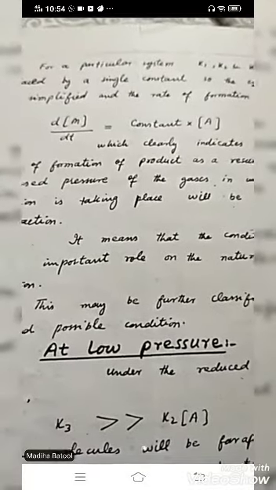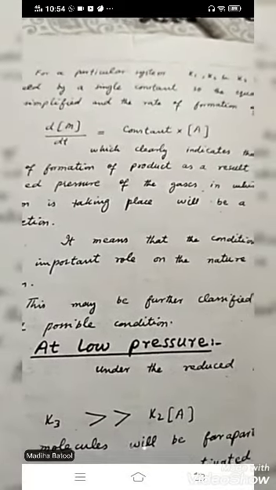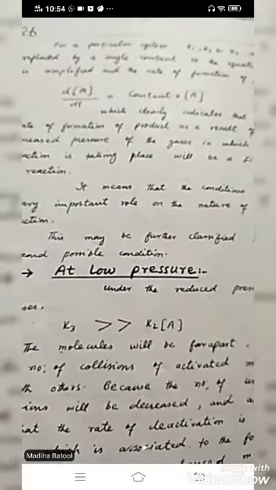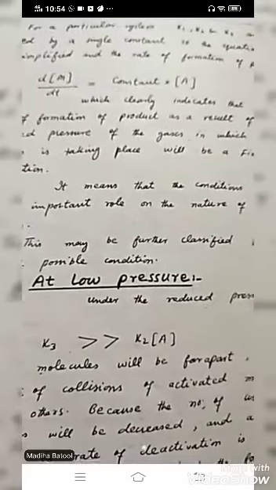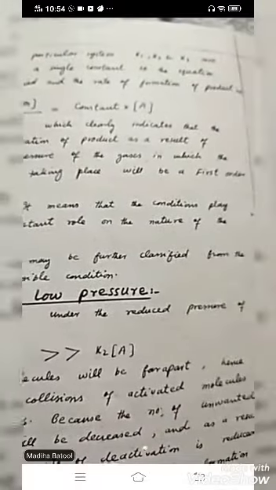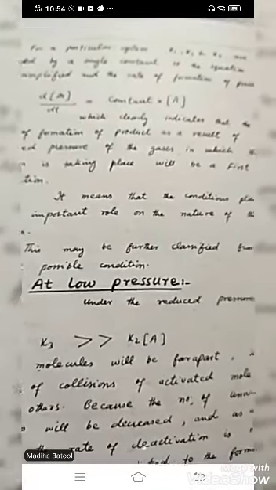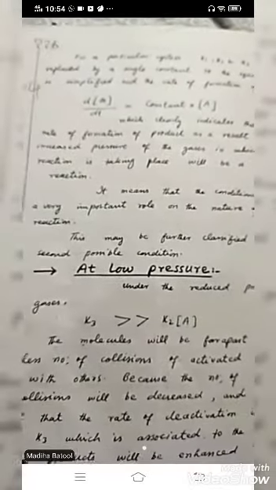Whatever the value of k, it will remain constant. If you consider the equation, it clearly indicates that the reaction is first order, and this first order reaction determines that only the concentration of the reactant is responsible for the rate of a reaction. It means the condition plays an important role in the nature of the reaction.